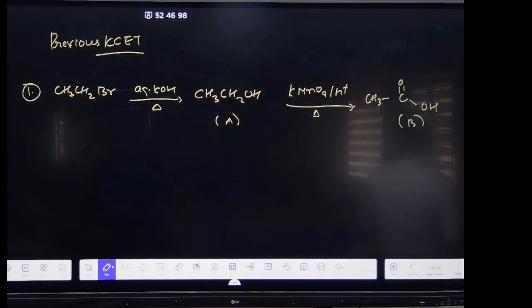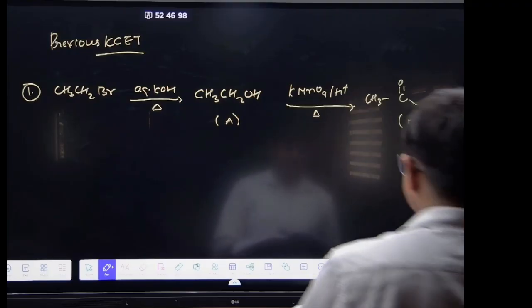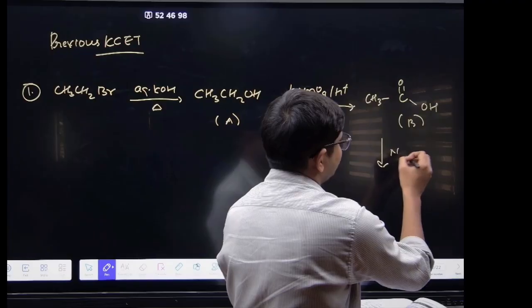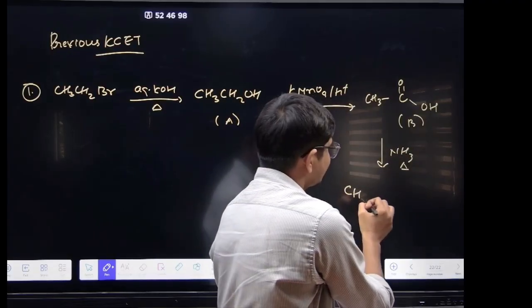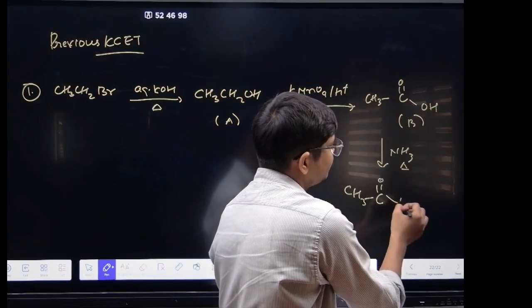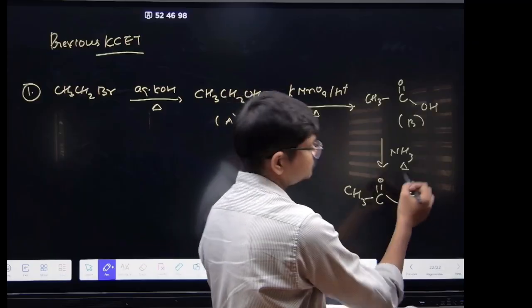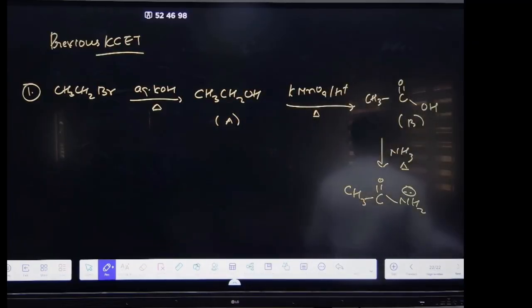Now you have NH3 and heat. What will it form? Tell me. NH3 with heat is there, right? It forms an amide, no? So it will form CH3C double bond O NH2. Got it? Now Br2 and alkali.